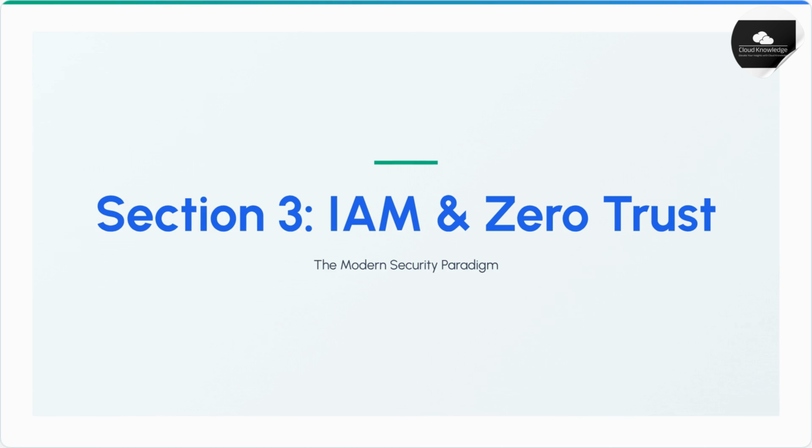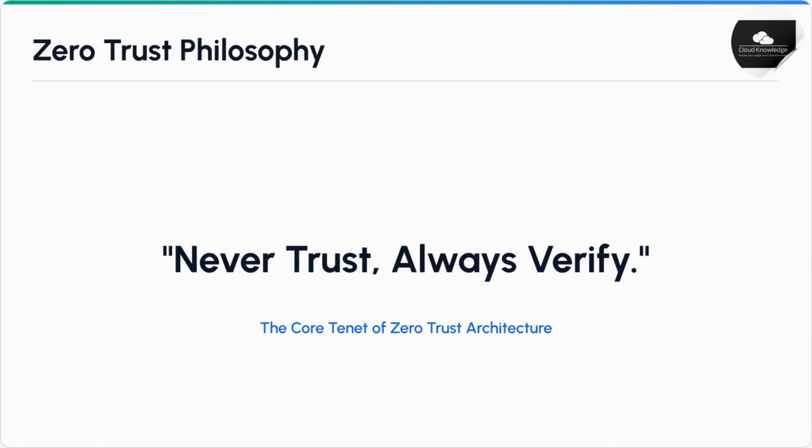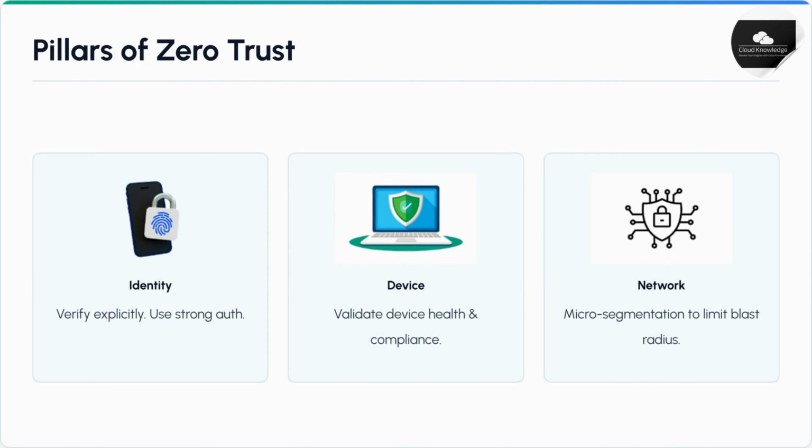Section 3 addresses the modern security paradigm, IAM and Zero Trust. The core tenet of Zero Trust architecture is straightforward: never trust, always verify. The 3 pillars of Zero Trust are identity, requiring explicit verification and strong authentication; device, validating device health and compliance; and network, using microsegmentation to limit the blast radius of any breach.